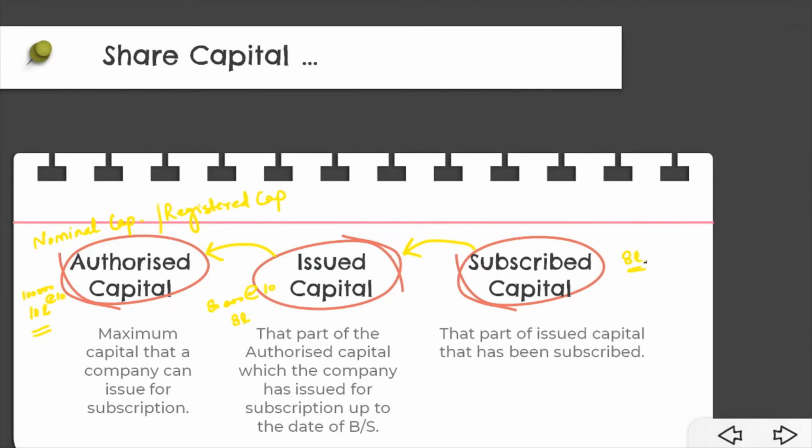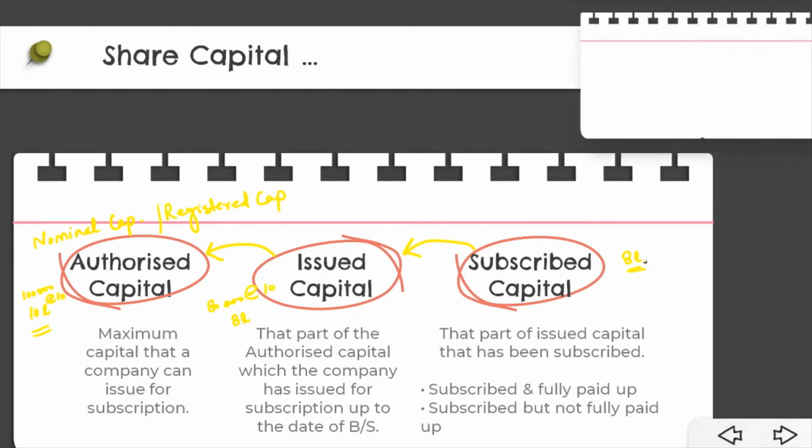Subscribed capital is further of two types. First is subscribed and fully paid up, and second is subscribed but not fully paid up. We'll be talking about both these cases in the next slide along with certain examples also. Another thing which you must remember regarding share capital is called up share capital and paid up share capital. These are the two terms which on and off you will be reading about. So I think it's really very important for you to understand the difference between both.